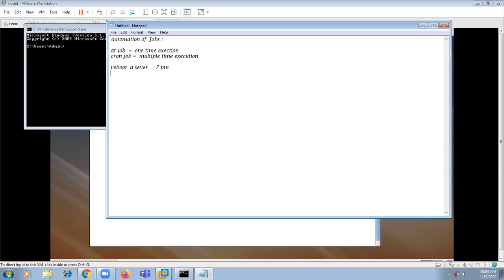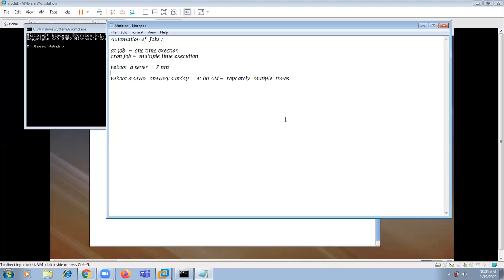And he requested one more thing, that he wants to reboot the server every Sunday at 4 a.m. On every Sunday, repeatedly, for as long as they use the server, without any miss, the server has to be rebooted. That is repeated multiple times.